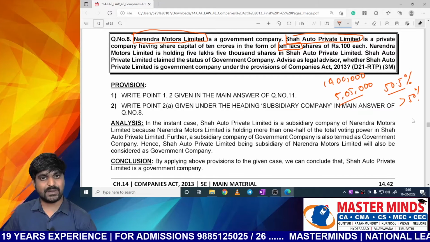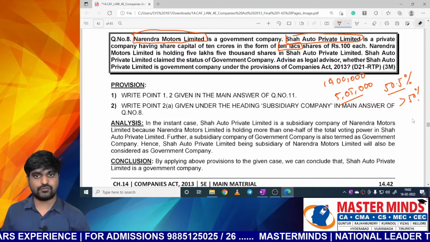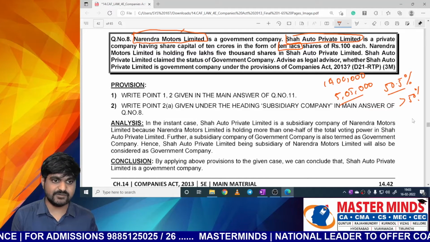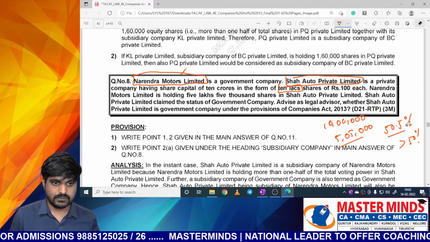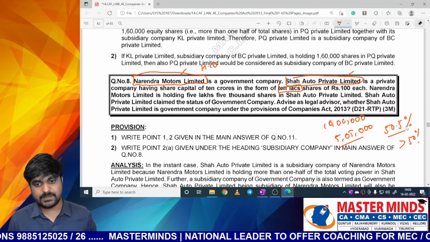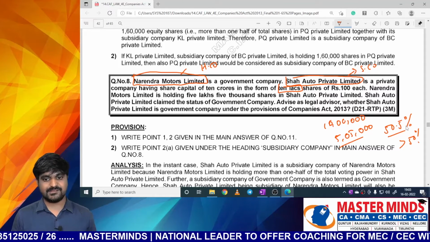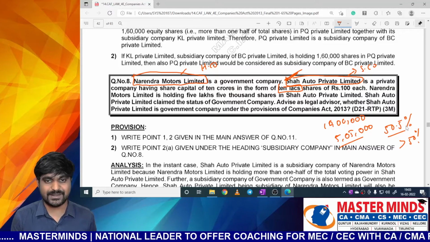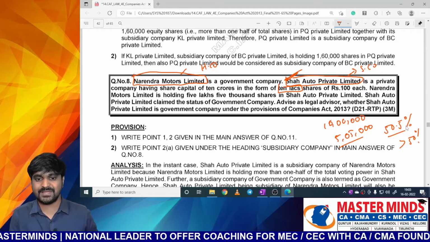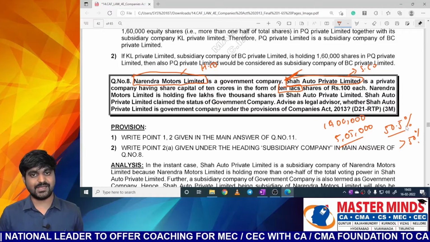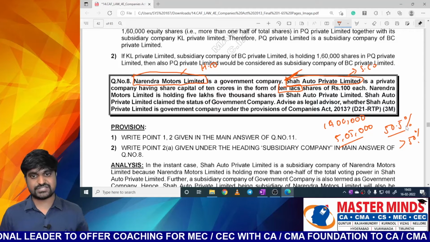So what happens when one company is holding more than 50% of total shares in another company? Then the first company, that is Narendra Motors Limited, will be called a holding company. And what about Shah Auto Private Limited? It is a subsidiary company. In simple words, here Shah Auto Private Limited is a subsidiary to a government company. Now, what is the status of Shah Auto Private Limited? It is also a government company according to the second condition.